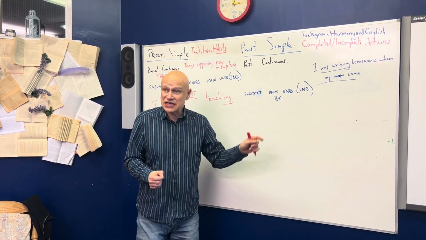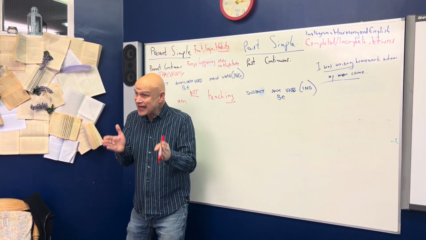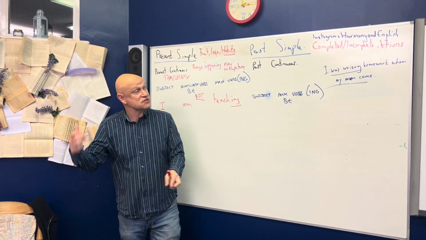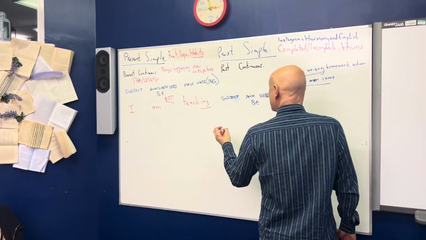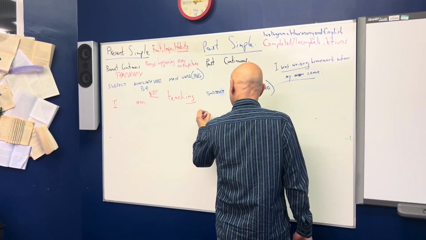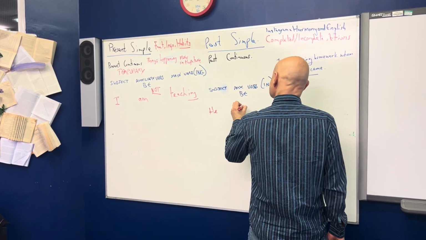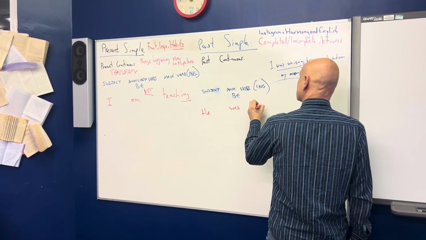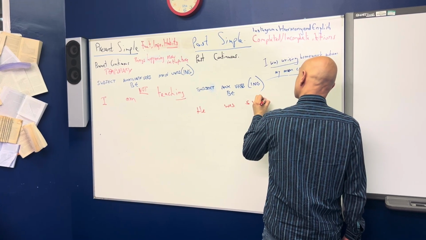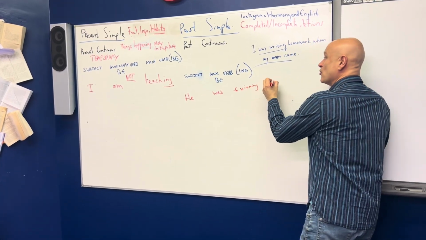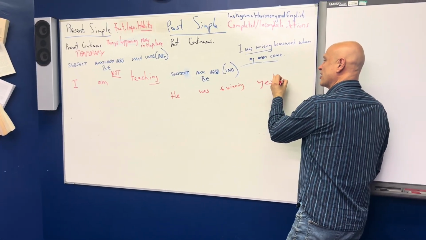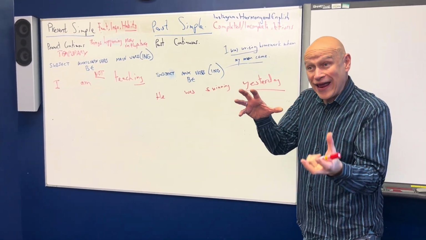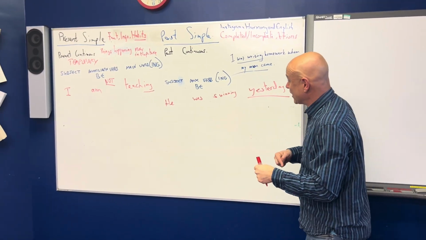The past continuous we use also for temporary things, but they were happening in the past. So we'd start the sentence with he maybe was swimming yesterday, and we'll normally put some sort of a time reference on it so we know when this was happening. Okay,